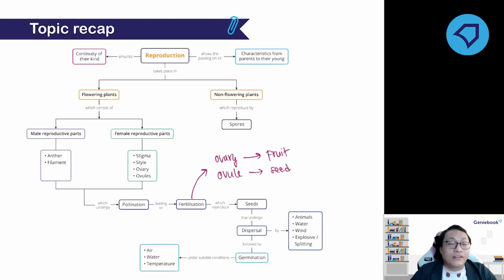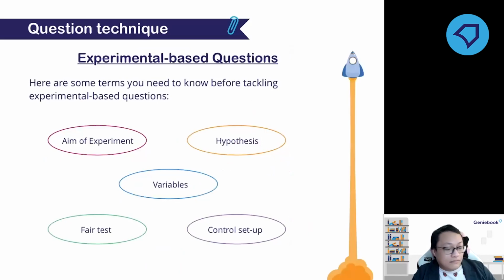So good job. You guys can recall most of the things that we have learned so far about the reproduction in plants. Now, let us move on to our main topic today, which is the experimental based questions. To understand how to answer the questions which are related to the experiments, you need to understand the terms which are always involved and used in the experiments.